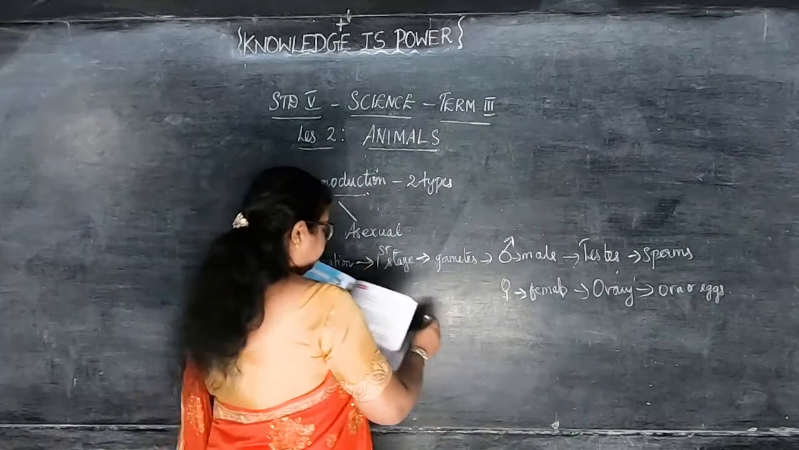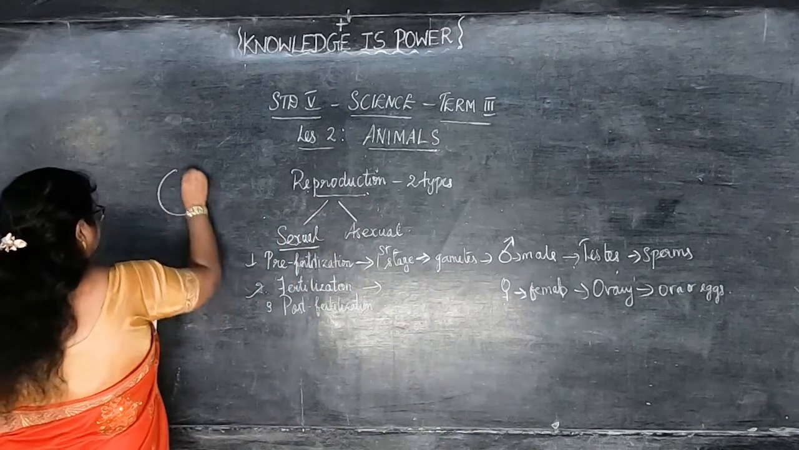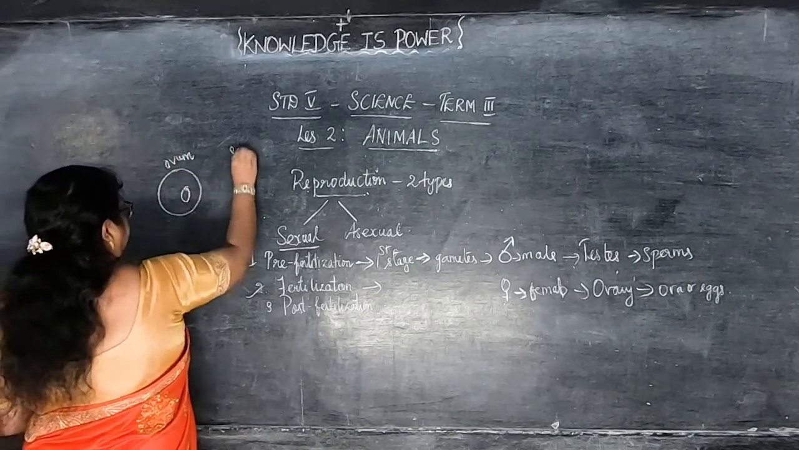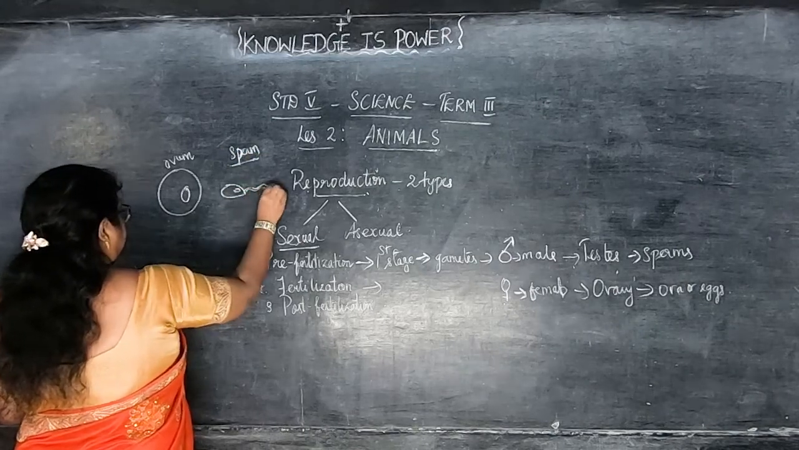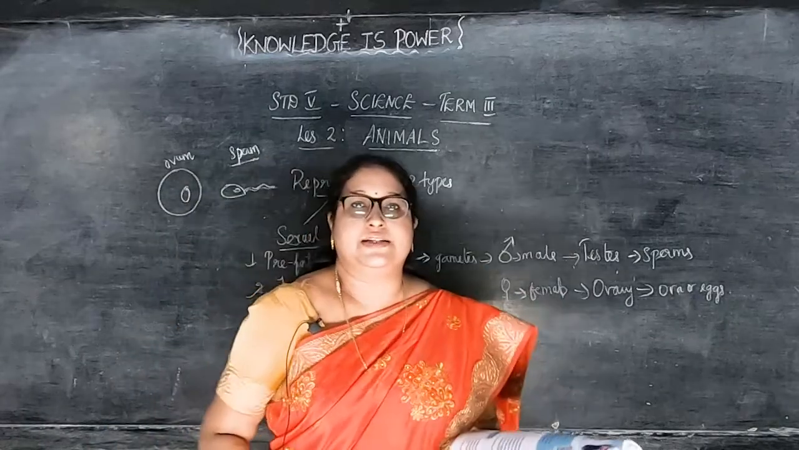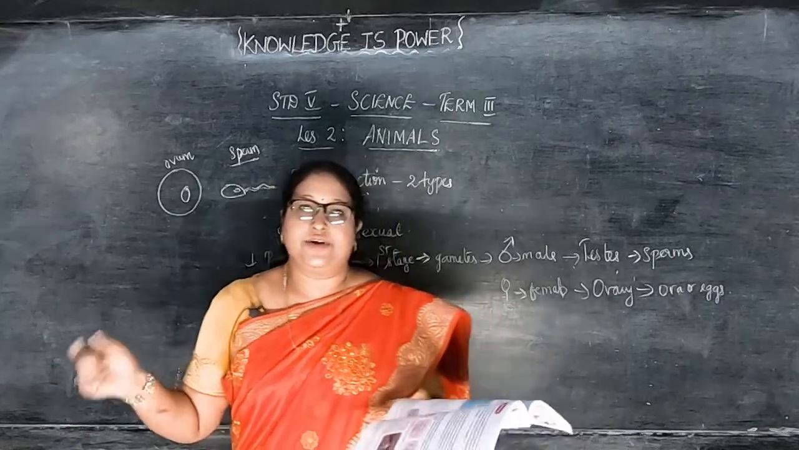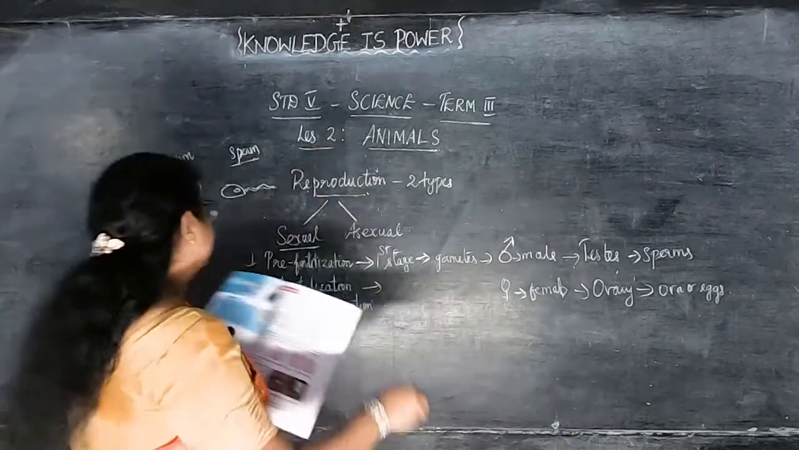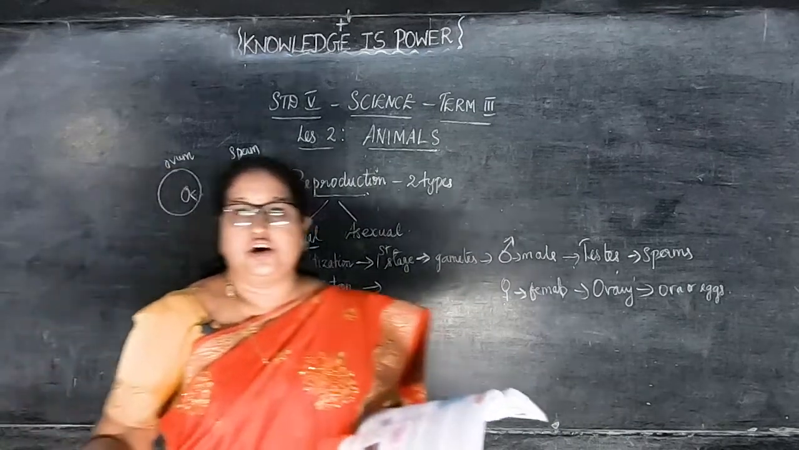See here, this is ovum, that is egg. This is only egg, and this is sperm, that is male gamete. When you buy the book, you can see these pictures, that is ovum and sperm. The male gamete is the sperm and the female gamete is the ovum. So in the pre-fertilization itself, the male gamete, the sperm, reaches the female gamete, that is ova or the eggs.